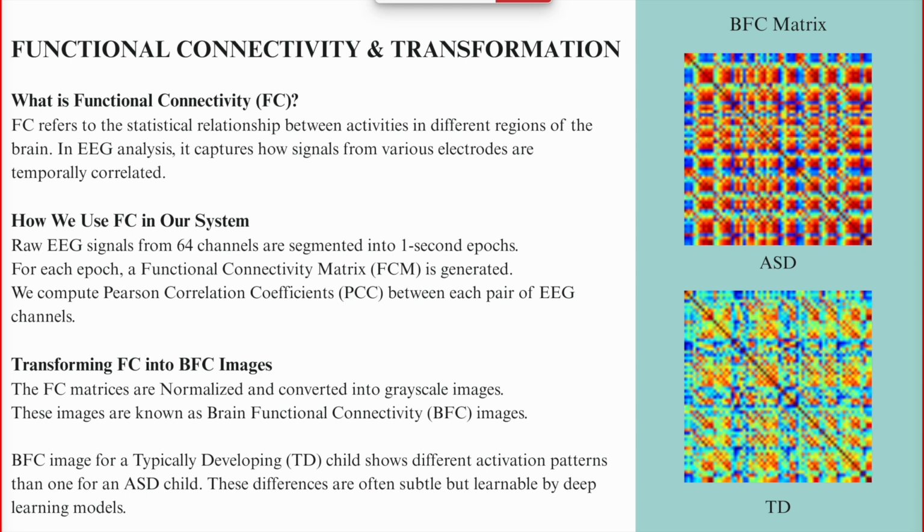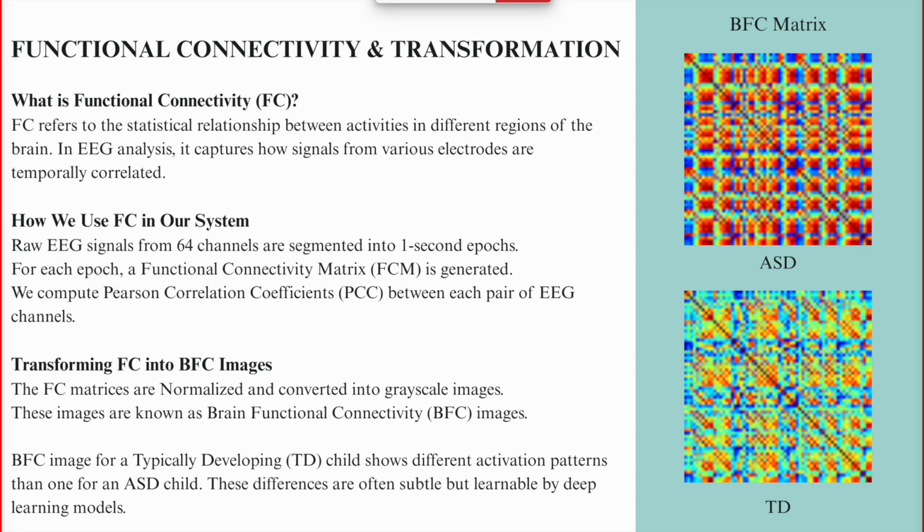So here is how we create the input for our model. For each EEG recording, we divide the continuous signals into 1 second segments. Then for each segment, we calculate the functional connectivity using Pearson's correlation coefficient. So functional connectivity measures how different brain regions interact over time.